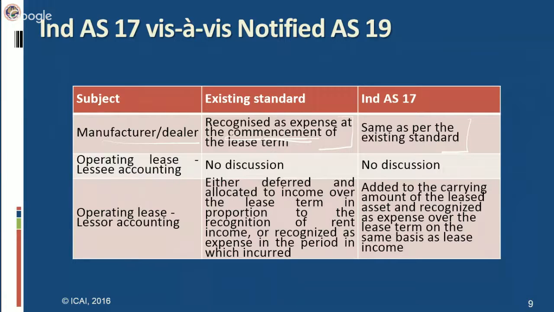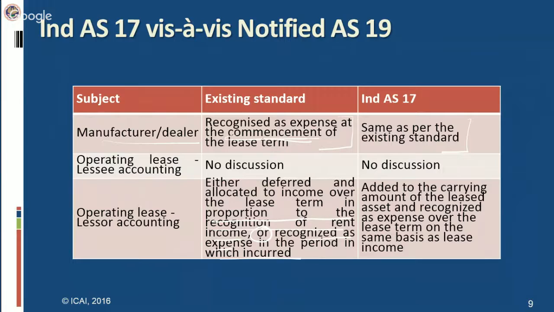However, in case of lessor, in operating lease, they define that initial direct cost is either deferred and allocated to income over the lease term in proportion to the recognition of rent income, or recognized as expense in the period in which incurred. So two alternative treatments are given, and the option is given to the lessor. Either you recognize it as expense in the period in which it is incurred, which means you expense it off immediately. However, if you do not want to expense it off immediately, you can create a deferred account and allocate this initial direct cost in proportion to the income over the lease term.